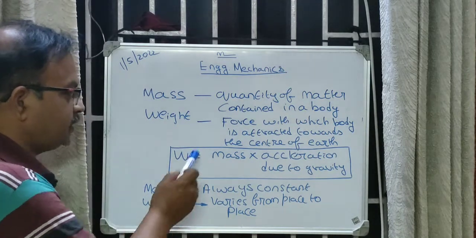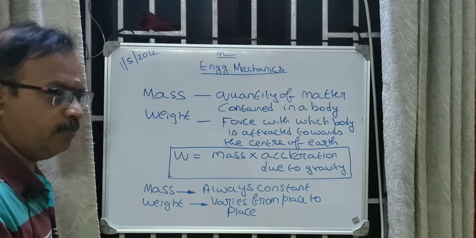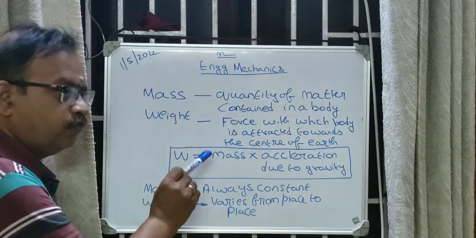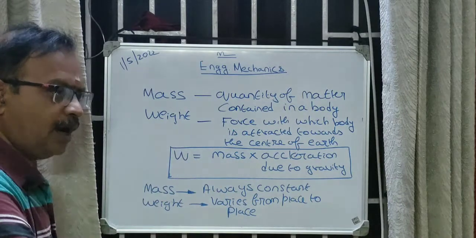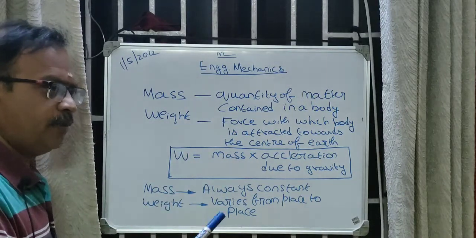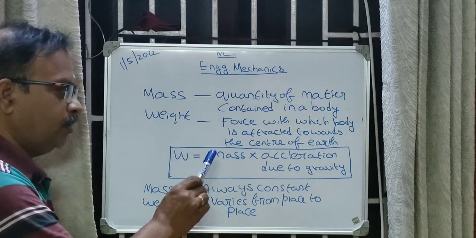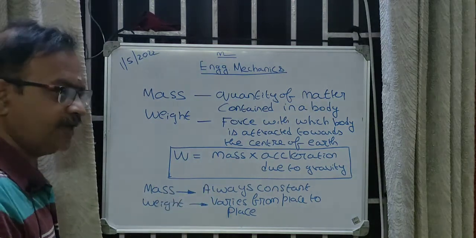So mass is nothing but a quantity of matter contained in a body. Weight is nothing but the force with which a body is attracted towards the center of the earth. And mass and weight are related by the equation weight is equal to mass into acceleration due to gravity.